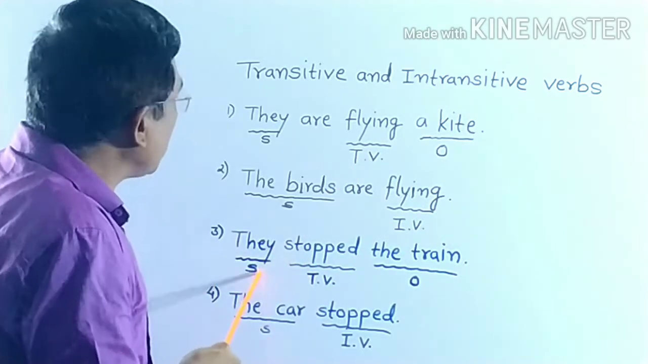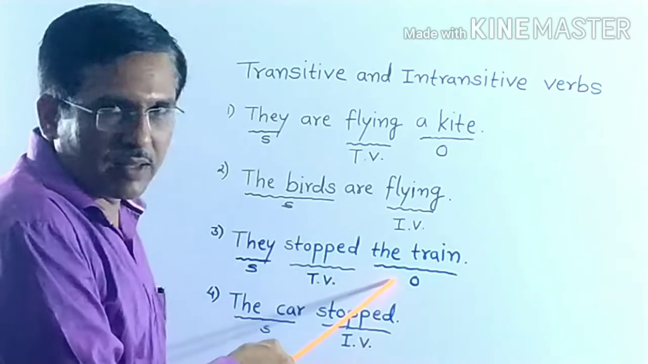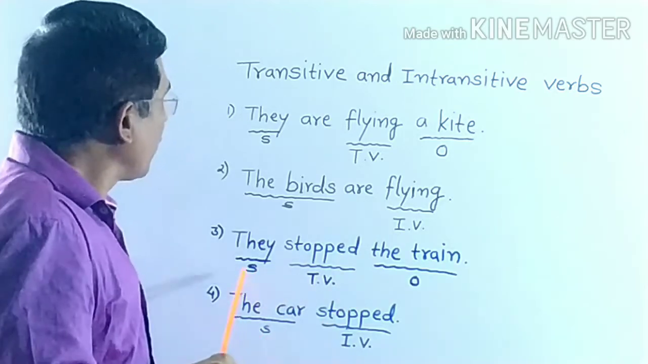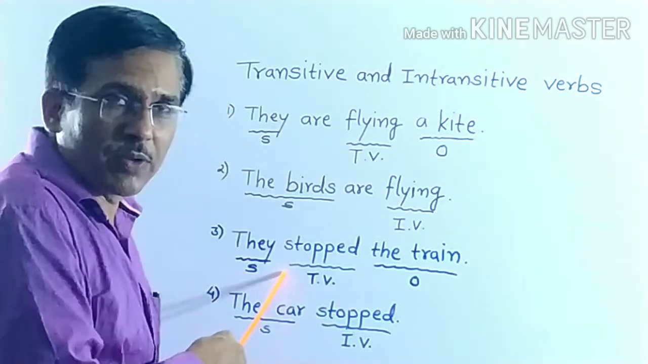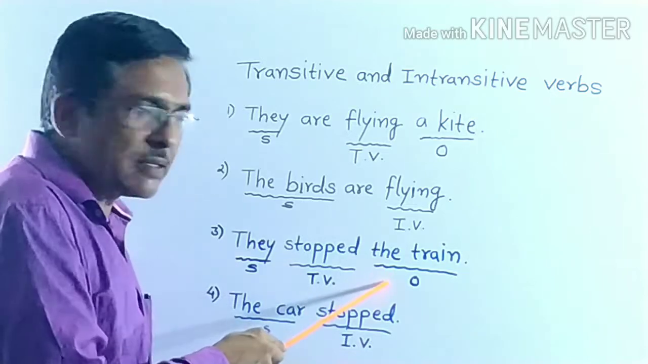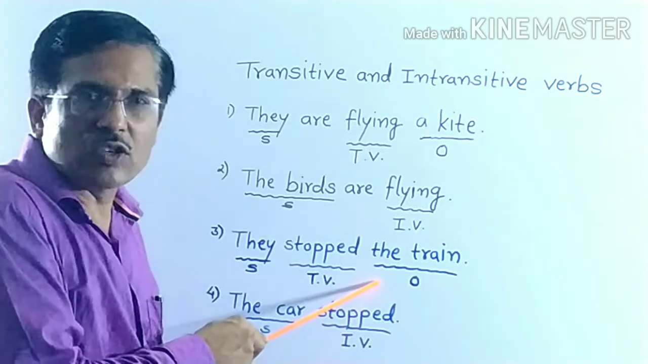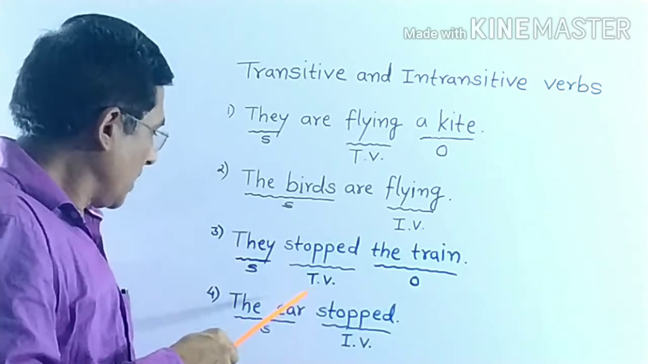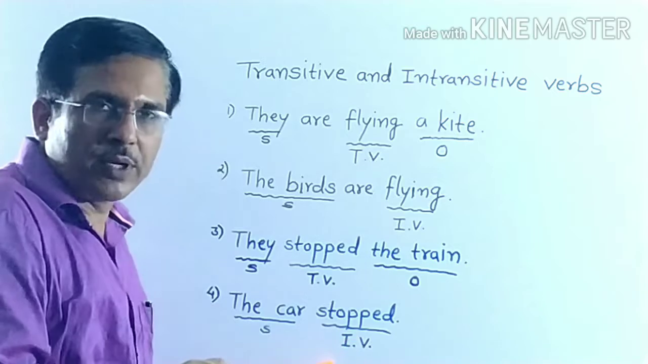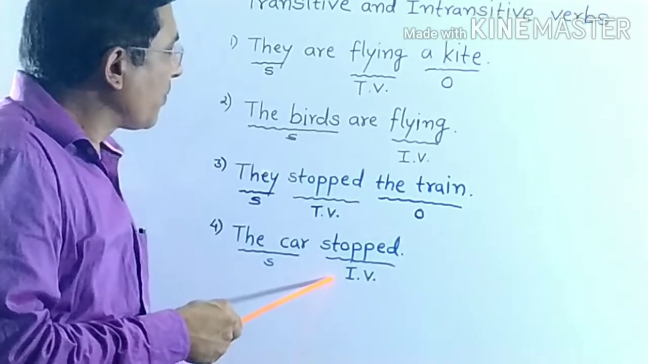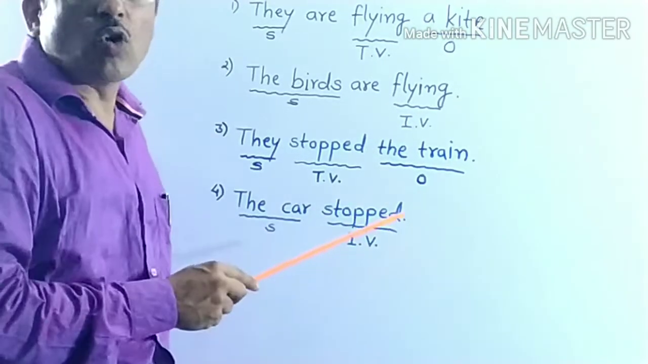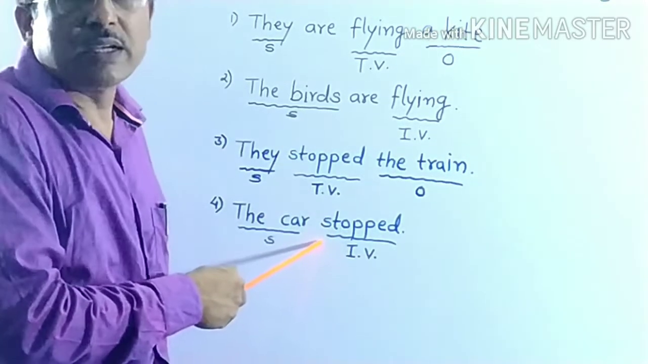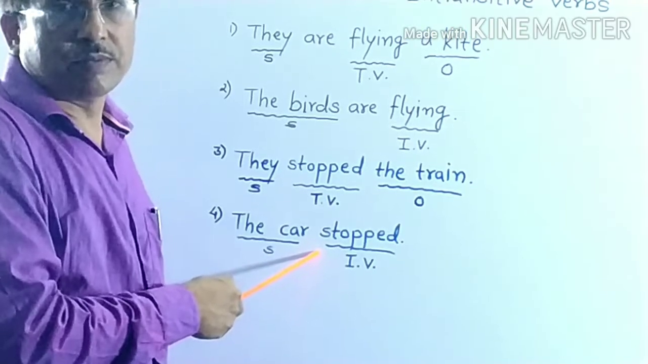Next sentence. They stopped the train. Here stopped is main verb. It has object. The train is object. So stopped is here transitive verb. The car stopped. In this sentence, stopped has no object. So here stopped is an intransitive verb.